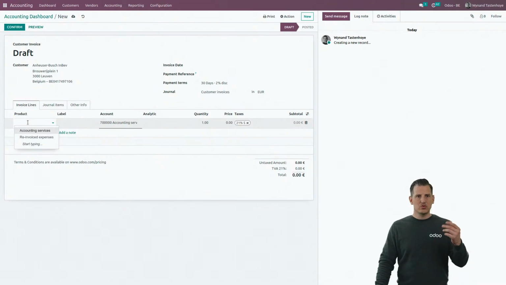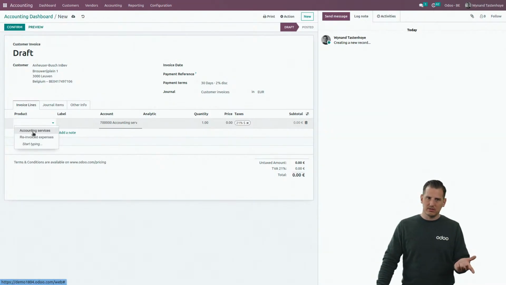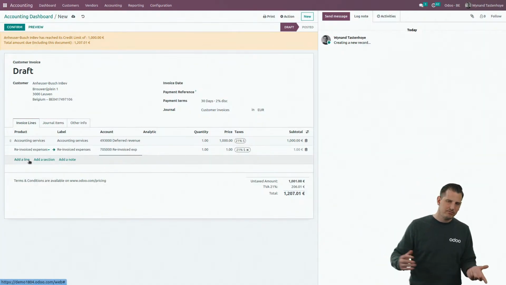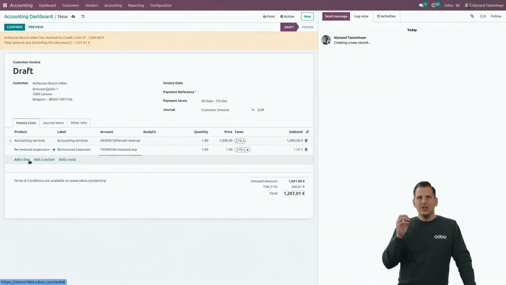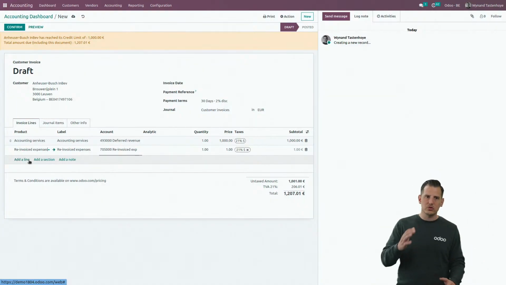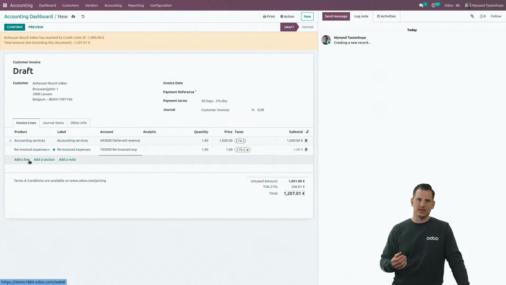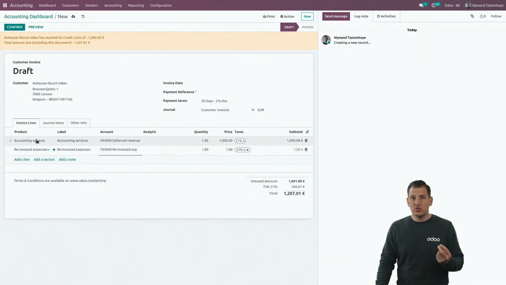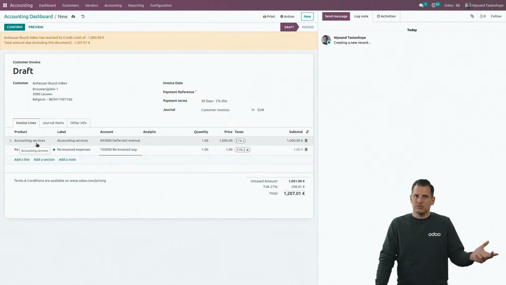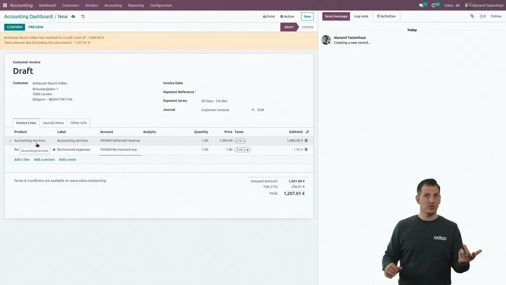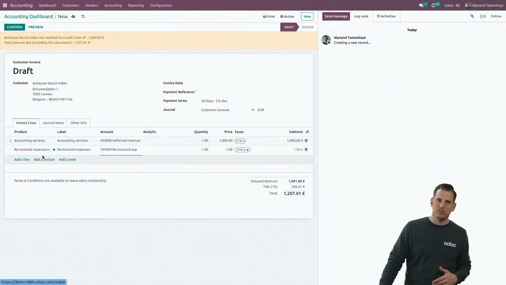For the lines, I created 2 different products. I created a product accounting services, and I created a second product, reinvoiced expenses. Now, it might seem stupid, but why use products? Let's say if we use Odoo as a management system, of course, products are very important for inventory tracking. But also in a combination of accountant and his customer, it's very interesting to create products with your customer because they're not an accountant. But because the invoice will create accounting entries, you want to make sure that those accounting entries are correct.